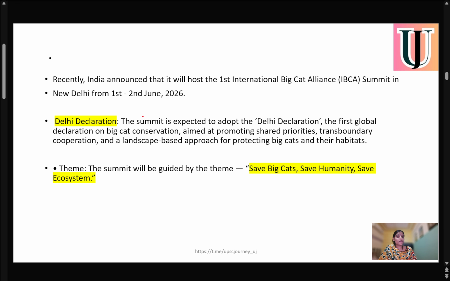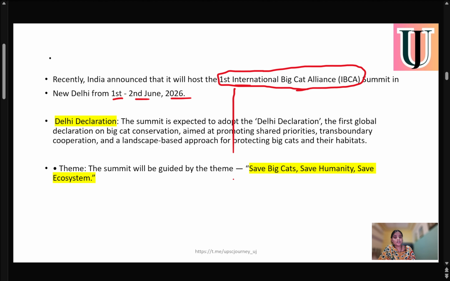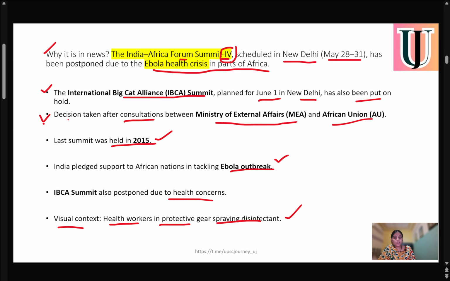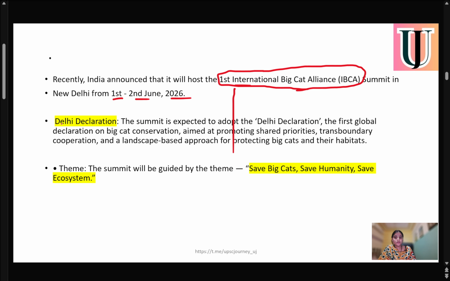Recently, India announced that it will host its first International Big Cat Alliance Summit, which was supposed to be held on 1st and 2nd June 2026. It is very important that this is the first International Big Cat Alliance Summit, and it is also known as the Delhi Declaration. So it can be directly asked: what is the Delhi Declaration?